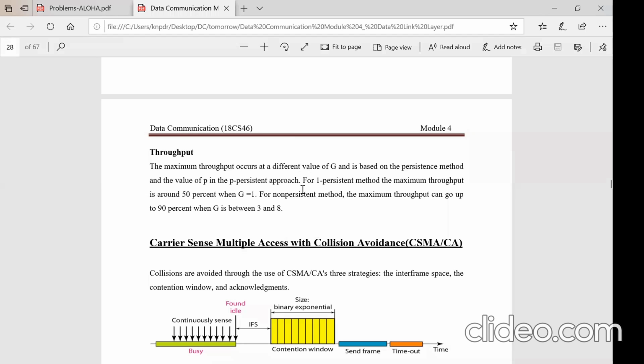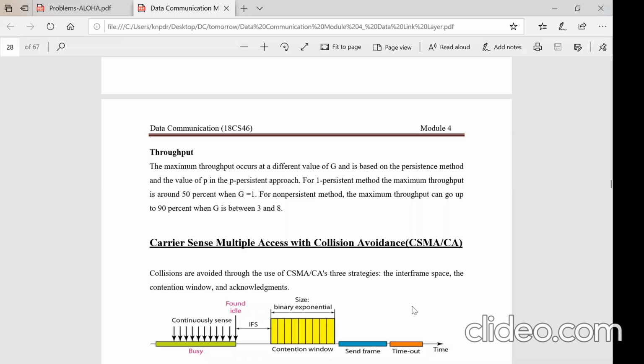That's what you're seeing nowadays, right? For corona, we have to be more preventive rather than thinking that it doesn't come to me, brave it yourself, then try to cure later. That is more dangerous, right? So that is what here. Rather than wait for a collision and then transmit the packet, it is better to avoid collision, right?